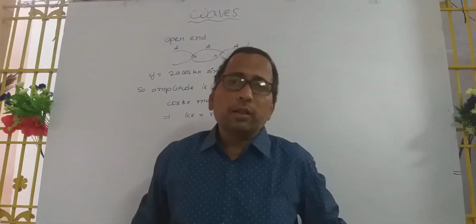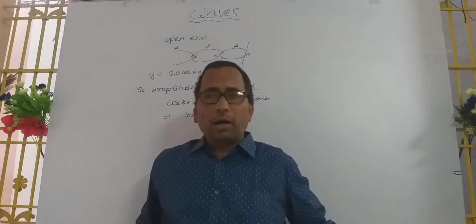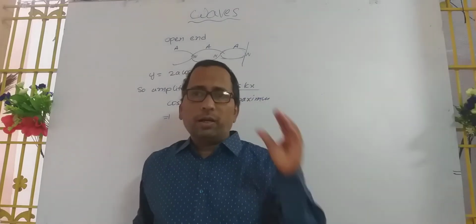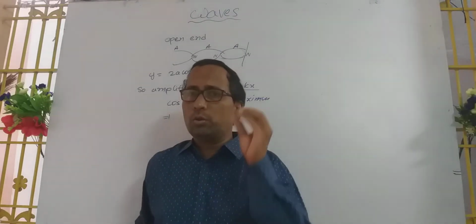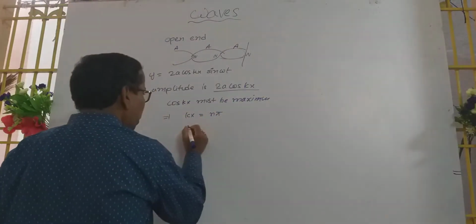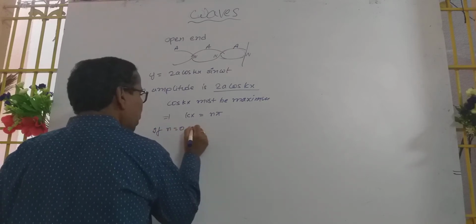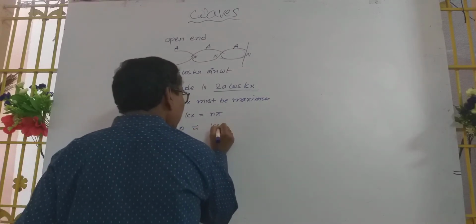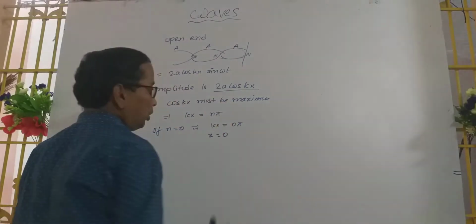We get the maximum values of the cos function at 0, pi, 2 pi, and so on, where n is a natural number: n equals 0, 1, 2, 3. If n is equal to 0, kx equals 0 pi, which implies x equals 0.